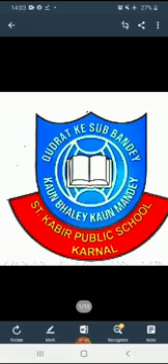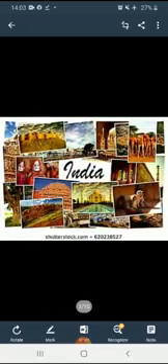So, dear students, all of you know that Independence Day week is going on. We are observing this week as Independence Week. Here the picture is the top monuments of India. There are some monuments in India that reflect rich cultural and Indian heritage. I will tell you some names of monuments in India.